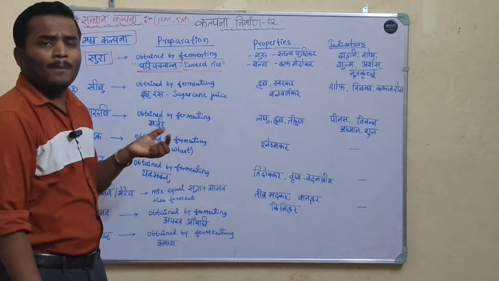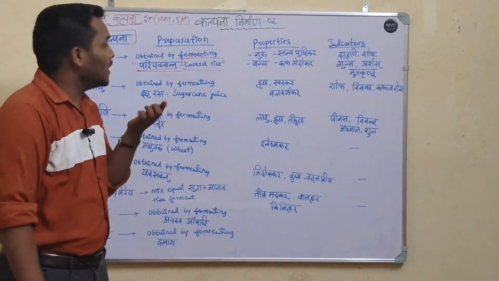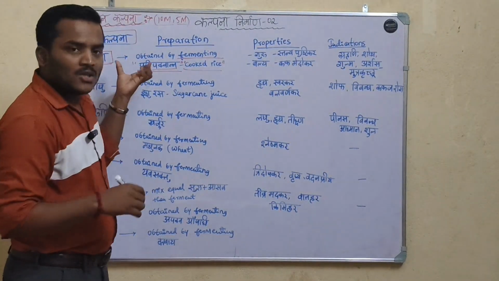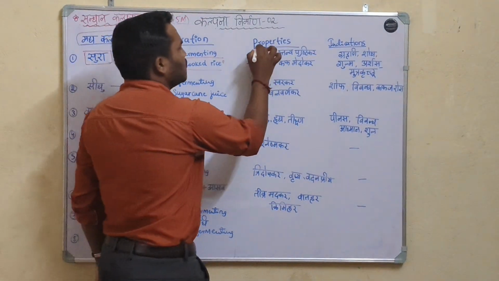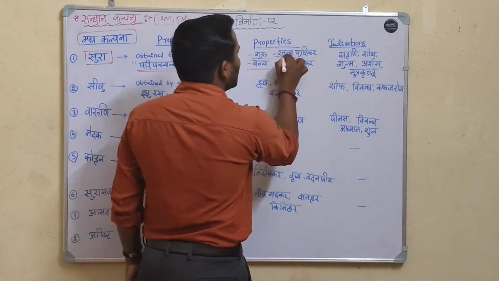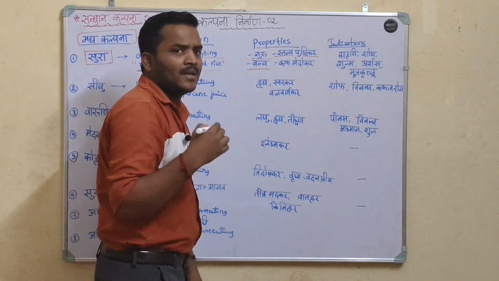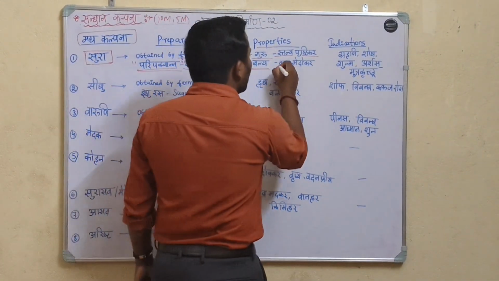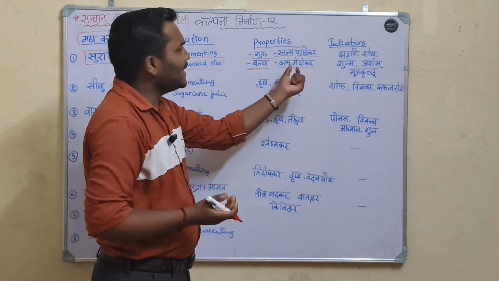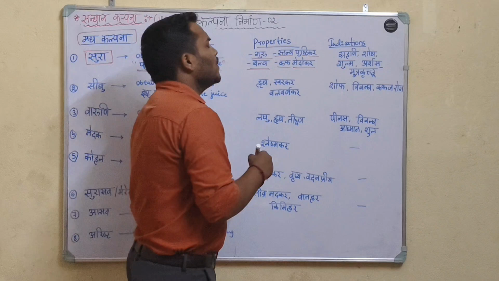Cooked rice, when we ferment it, what do we make? We make sura. That is called as sura. Properties of sura: it is heavy in nature. Balya, it gives strength. Stanya, pushtikara, it gives nourishment to the mammary glands. And Kapha and Medokara, it increases Kapha dosha as well as it increases the Medo Dhatu.